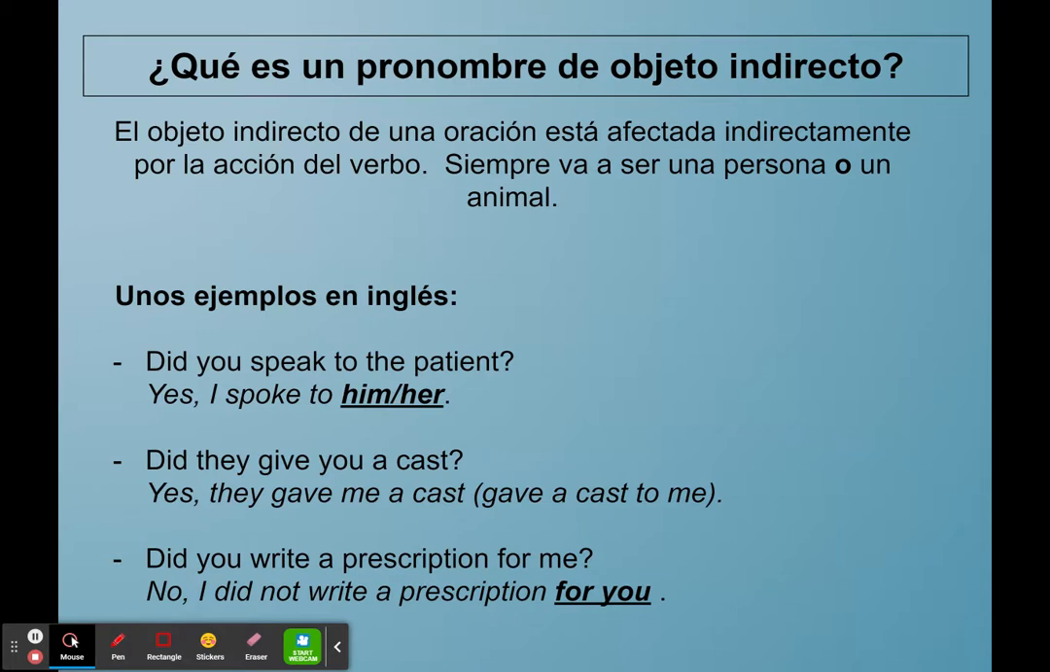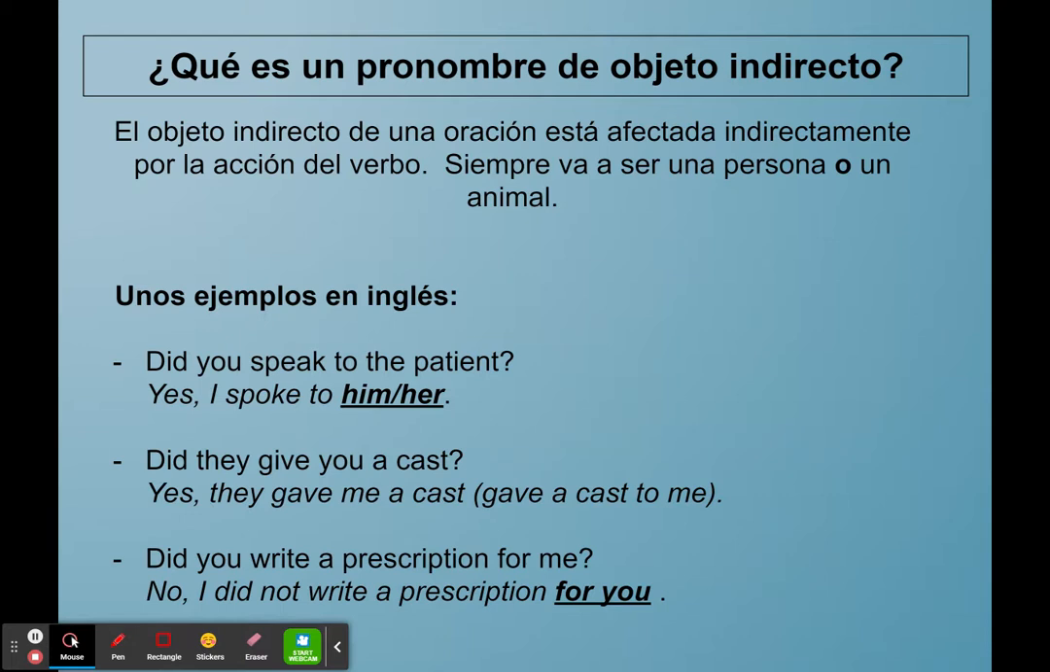Did they give you a cast? And be aware, we say in English, did they give you a cast? But the actual accurate way of saying this would be, did they give a cast to you? Okay? But we speak differently, we shorten things a lot. Did they give you a cast? So your answer would be, yes, they gave me a cast. That's the way most of us would speak. To speak about to whom a cast was given. But the actual most grammatically accurate translation would be, they gave a cast to me. But once again, that's not how we speak.